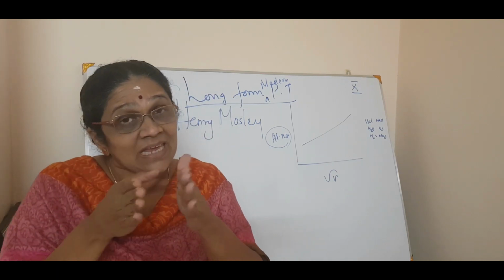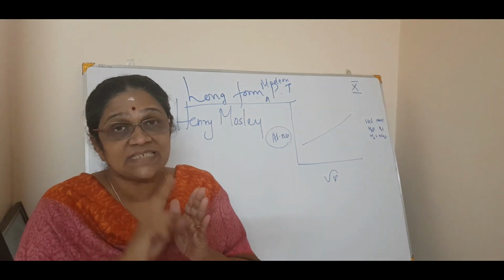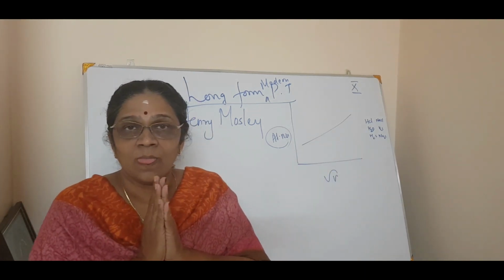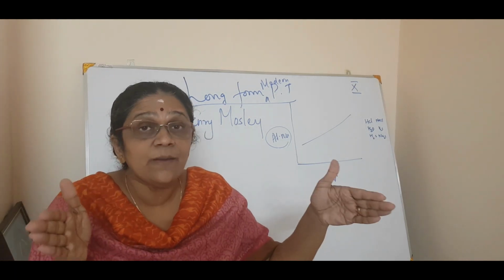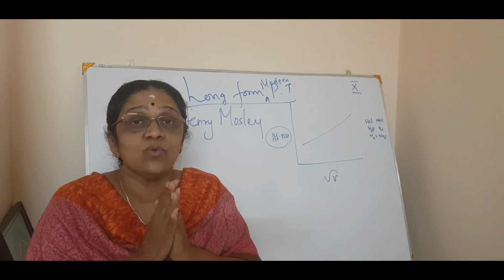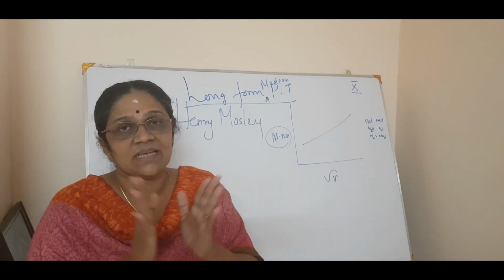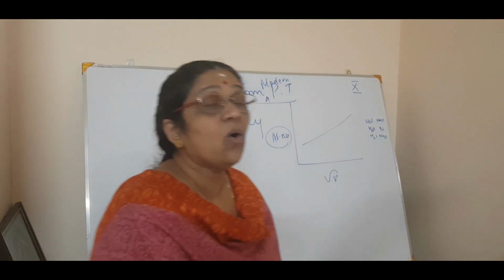Because after each element, 1 proton is added or 1 electron is added, isn't it? So by that itself we can predict how many elements will be there between two given elements. Okay, so that is about the modern periodic table, and I will show you how it goes.